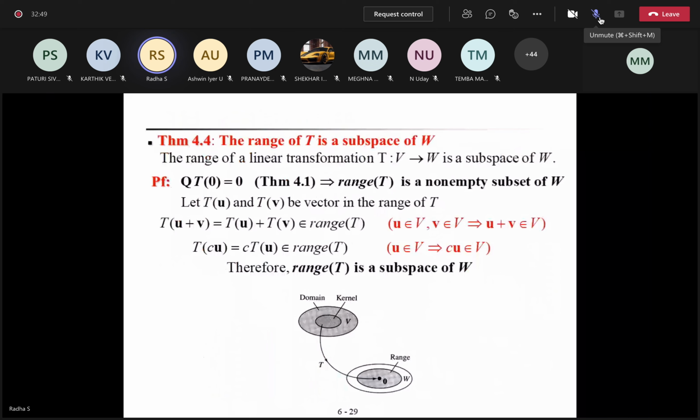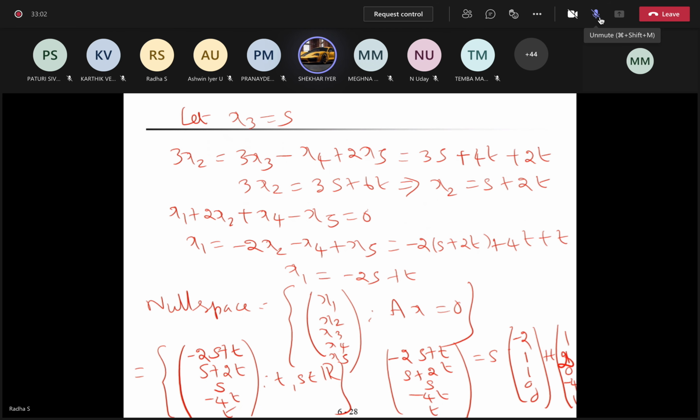Okay. One more important thing. The range of T is a subspace of V. What is the range of the linear transformation? Ma'am, in the previous one I got an error. Ma'am, how did we get 6t? The 3s plus 6t. Where is it? It's not there. Substitute. See? 3s plus 6t, right?